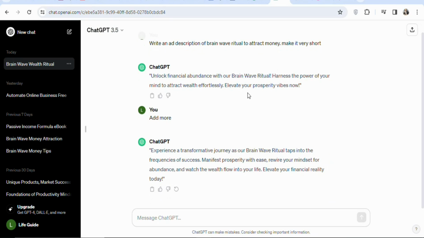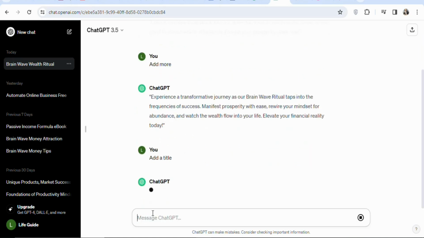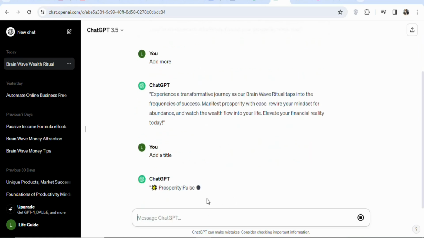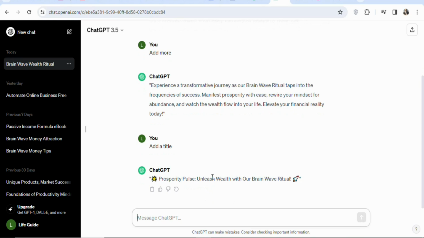So now what you have to do is copy and paste this information as your ad description. Before you copy the description, you can ask ChatGPT to write a title for you. So let's say add a title, something like this. Click on send. It's going to write a title for us. As you can see, this is the title, so you can copy this title and then paste it.